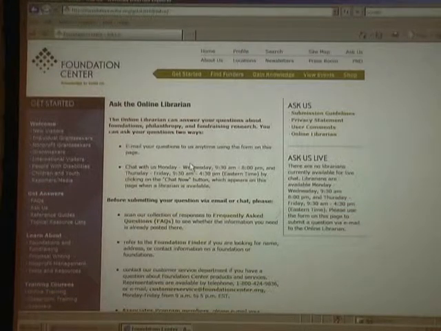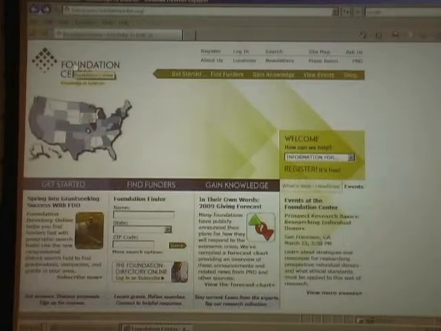And of course, we have an extensive collection related to the field of philanthropy here, so we have a lot of resources that can help answer some of those questions. So I encourage you, if you come across a question that you're not able to find the answer to, use our online librarian reference service. This is also, again, a free service.